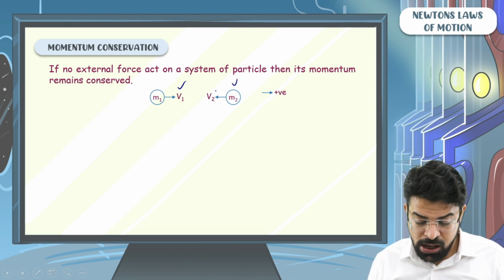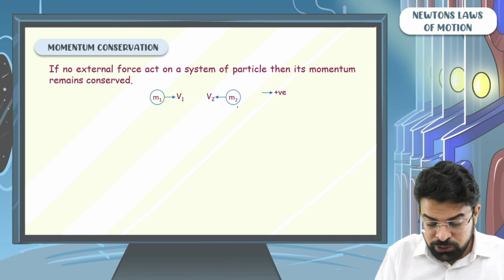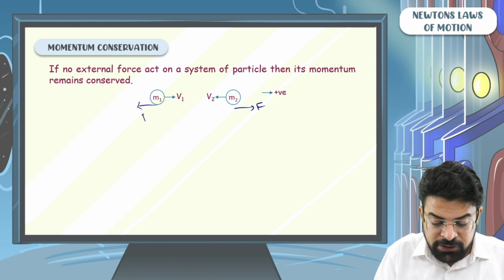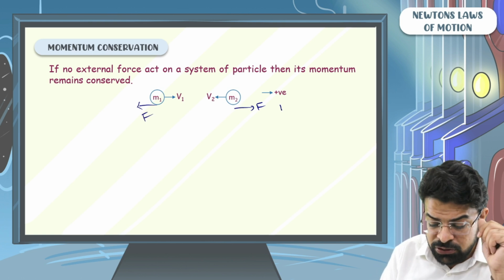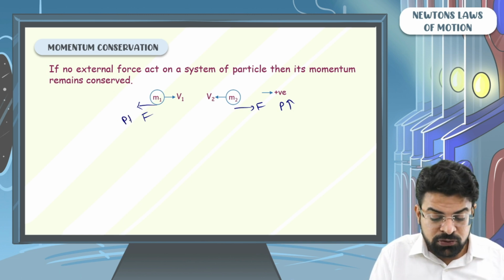So now, because of the force applied by m1 on m2 towards right and the force applied by m2 on m1 towards left, the momentum of m2 will increase towards right, the momentum of m1 will increase towards left.